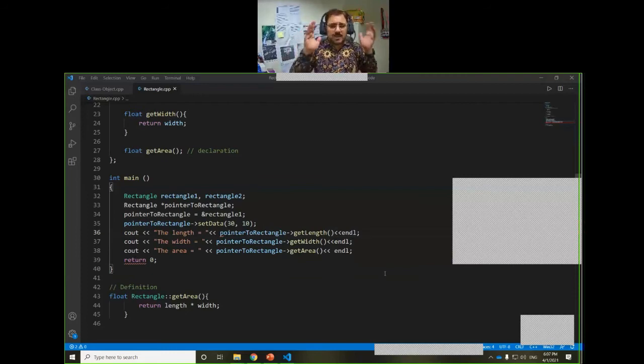The second question is the difference between pointer and the dot operator. From a functionality point of view, there is no difference, because we can get the same values when we use dot or when we use the arrow operator or the pointer. Functionality-wise they are the same, but in some situations pointer is a good way to use. For example, in graphics or games programming, let's suppose there is a 3D model or a big image.